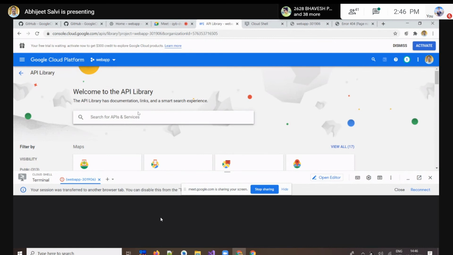If you ask me, I will tell you that the AWS share is more in the market compared to Google Cloud Platform, so we recommend AWS. But if you have an idea of any one of these platforms, you can manage the second platform easily over there. So it doesn't matter.